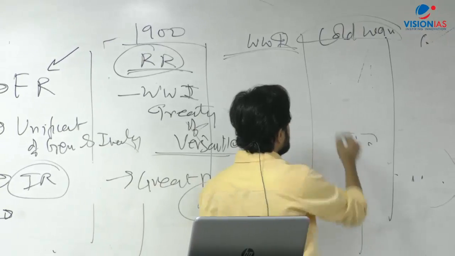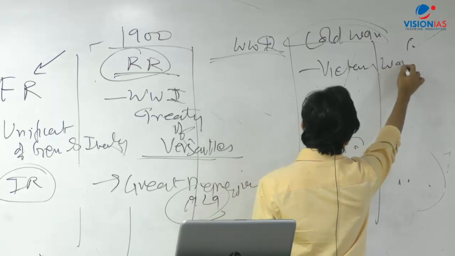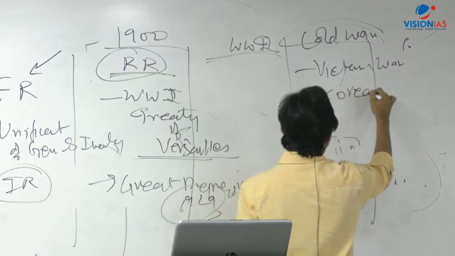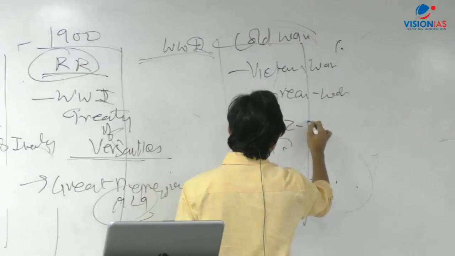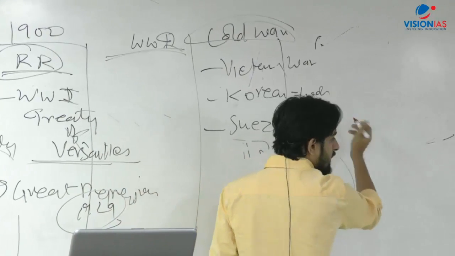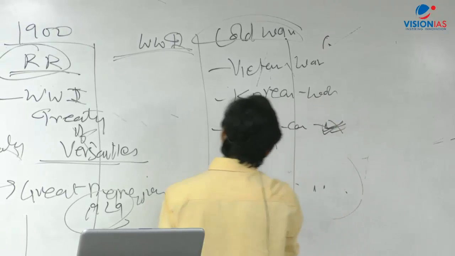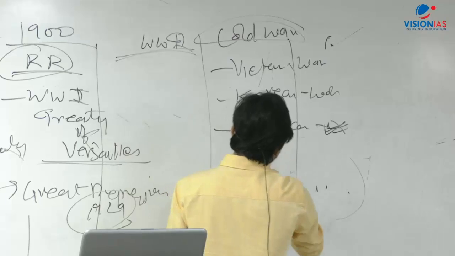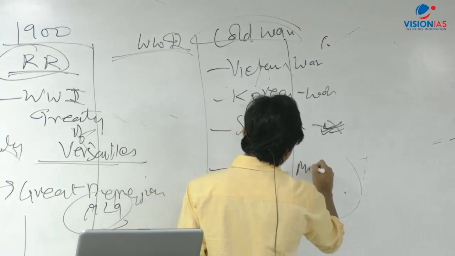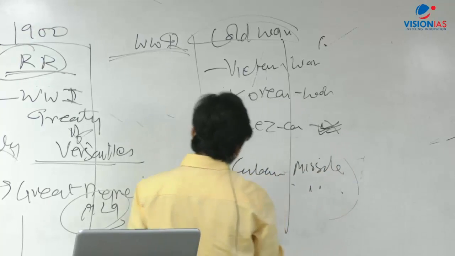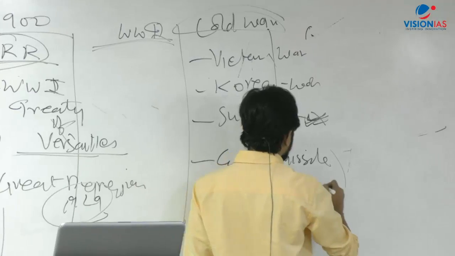In the Cold War period, there are specific events. The Vietnam War, a question has not come yet. Korean War, a question has not come yet. Suez Canal Crisis, a question has come once, it can come again, but obviously there was a question once in 2014 on the Suez Canal Crisis of 1956. Then also the Cuban Missile Crisis is important. And the collapse of the Soviet Union.